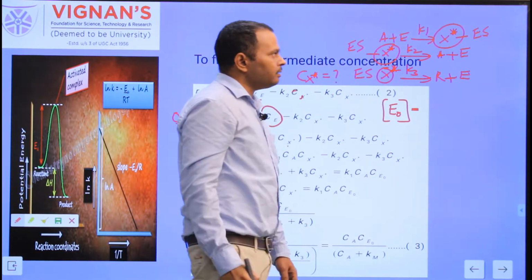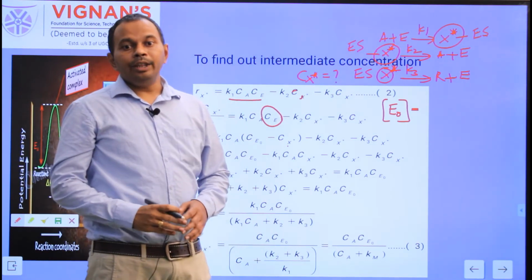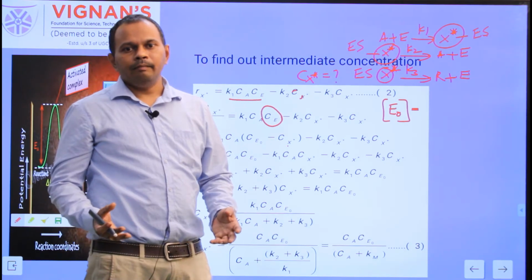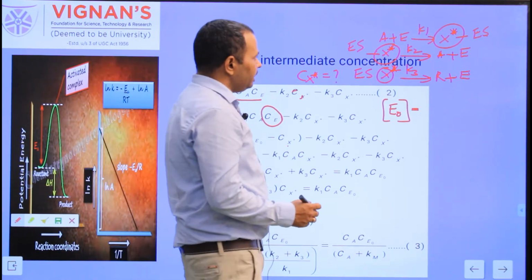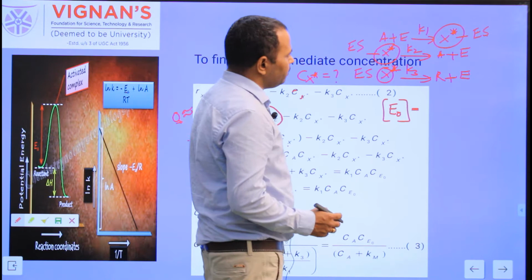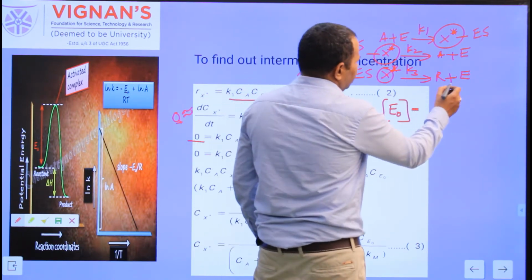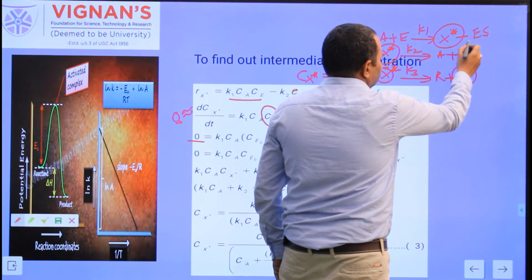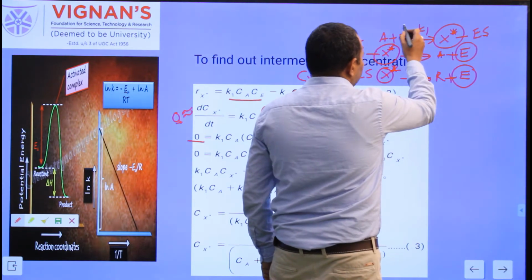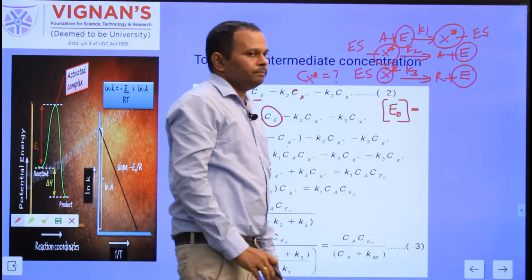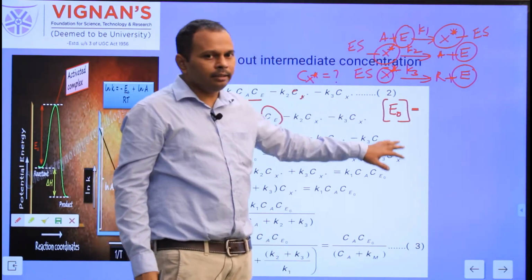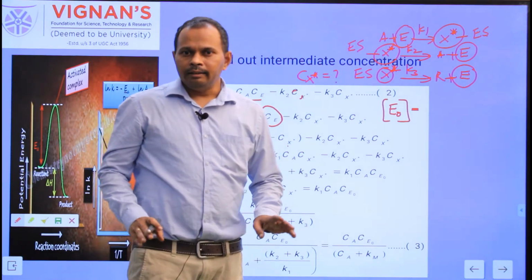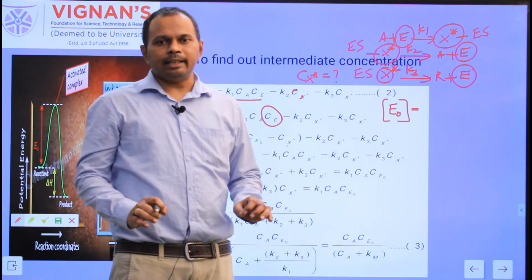The other way of the existence of the enzyme in the reaction mixture is without binding to the substrate. Here the enzyme is not binding to the substrate. So when you send the initial concentration of enzyme into the reaction mixture, there are two ways of existence of the enzyme in the reaction mixture.